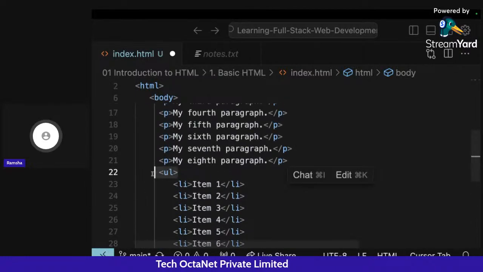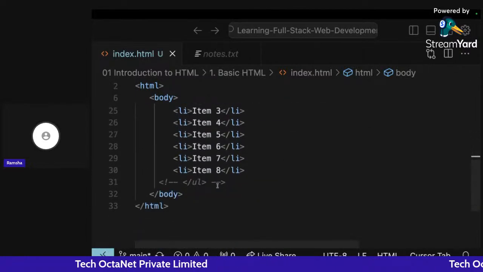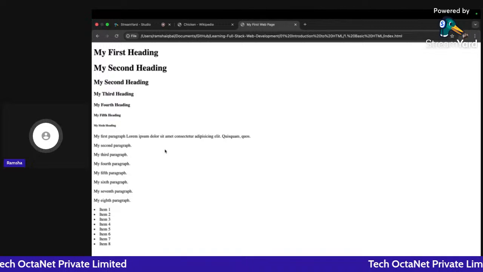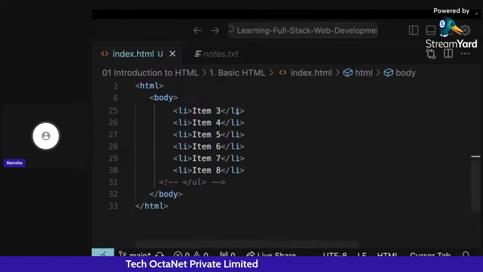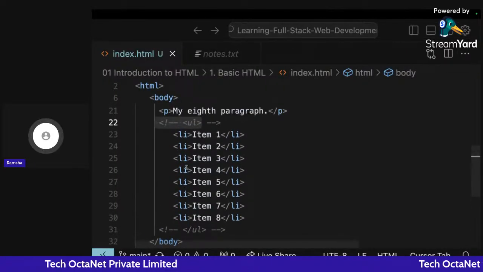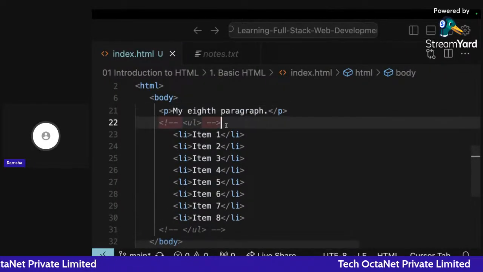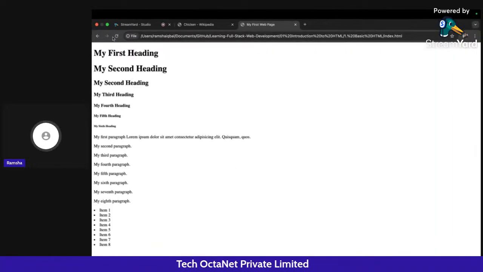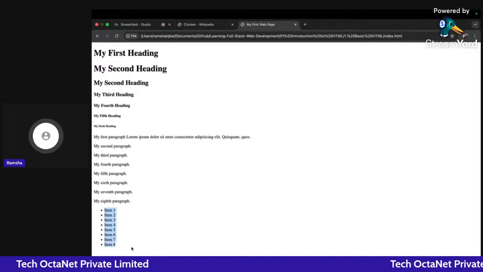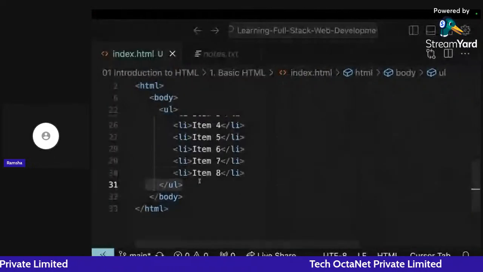Here, I have commented it. If I go back and click on refresh, you can see you are not able to differentiate; the indentation is gone from here. With the unordered list, by using the UL tag, you were getting the unordered list indentation here. If I go back and click on refresh, you can see I'm getting the indentation showing that from here we are getting the list items.